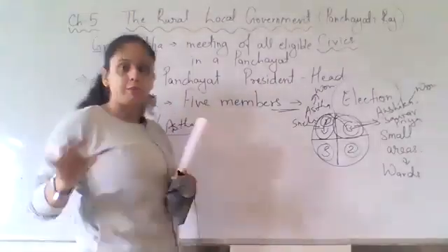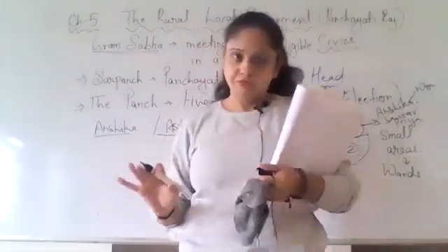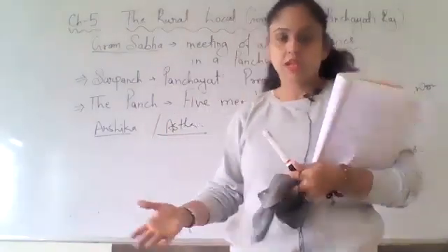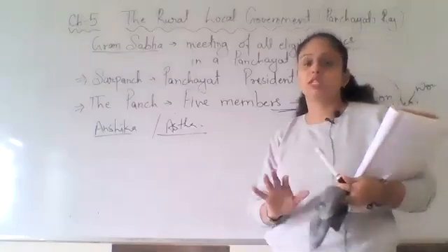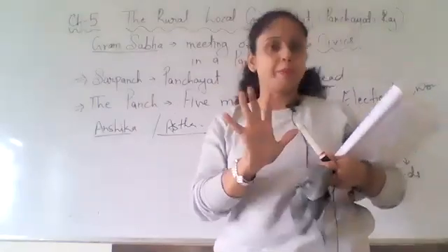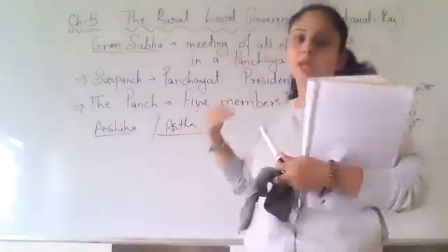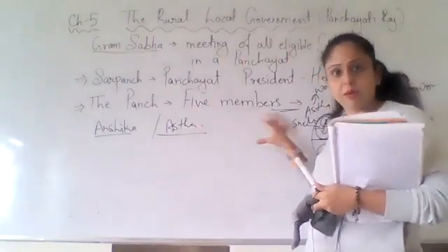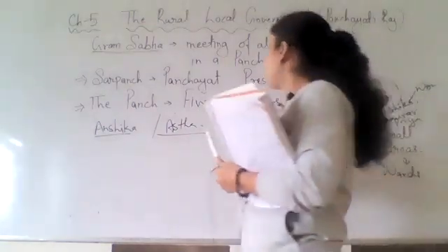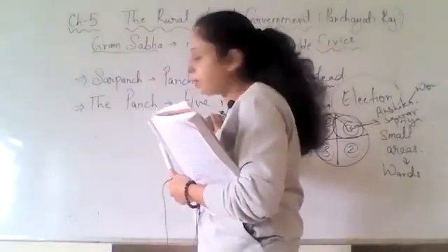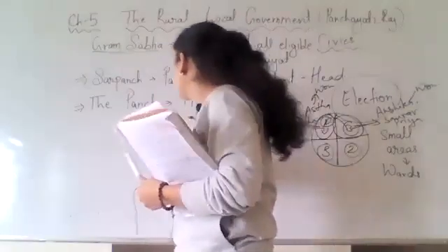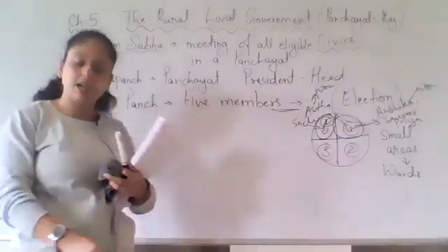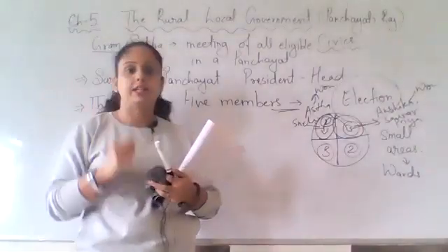These are 2 members of the panchayat. Like that, we'll have 3 more members. So basically, there will be 5 members who will be elected in the panchayat. Now the Sarpanch will also be elected. There will be an election for Sarpanch also.